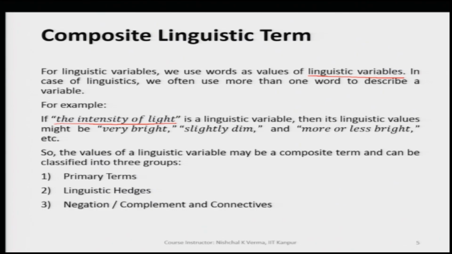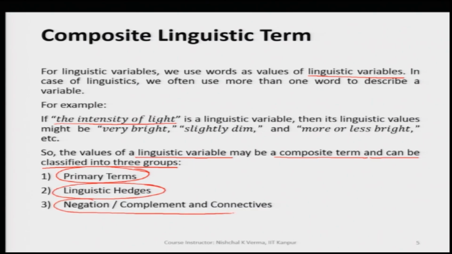The term set which we have for linguistic variables can further be generated. Let us first understand that a linguistic variable may be a composite term and can be classified into 3 groups. As a whole, a linguistic variable can have primary terms, then linguistic hedges, and then the negation and complement, or connectives.